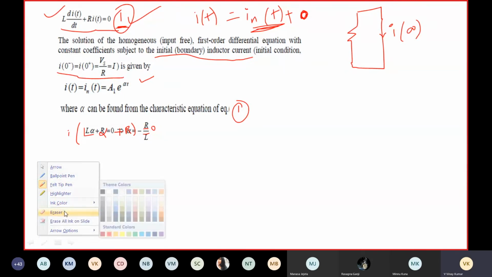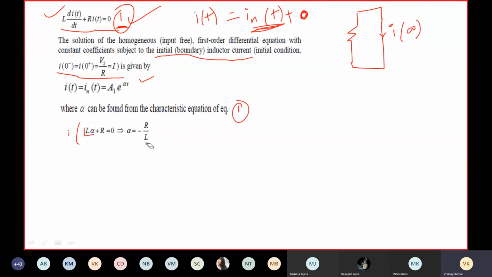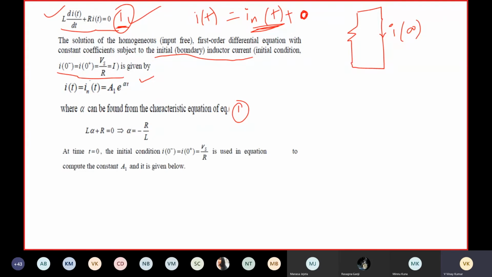So L alpha plus R is equal to 0, and alpha is equal to minus R by L. Now let us find A1 using the initial condition, that is i(0). Then i(t) is equal to A1 e to the power minus R by L into t.